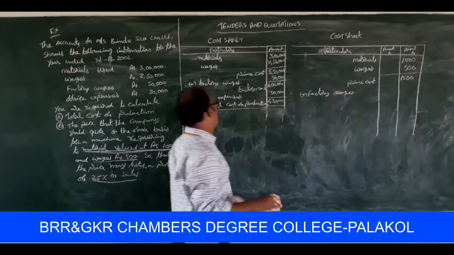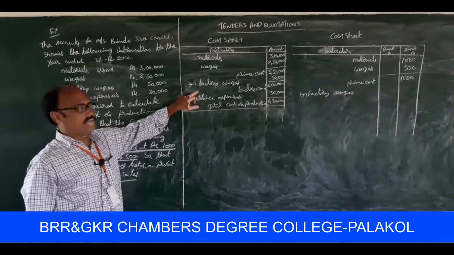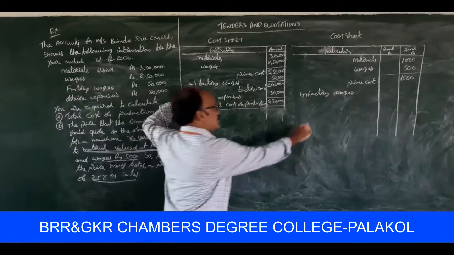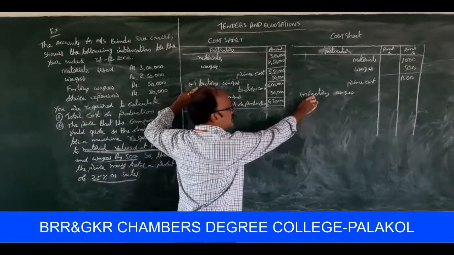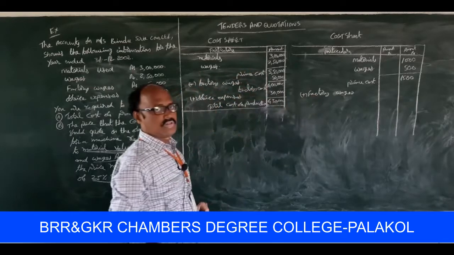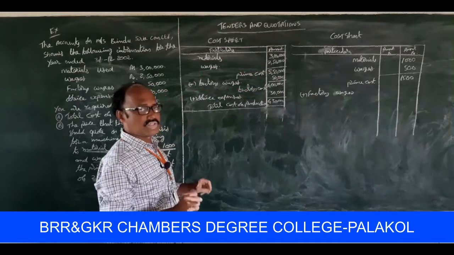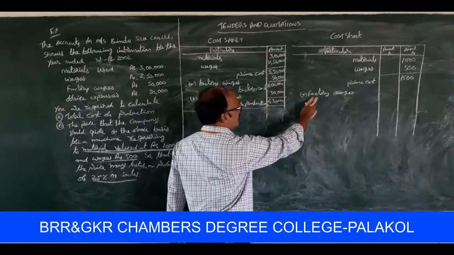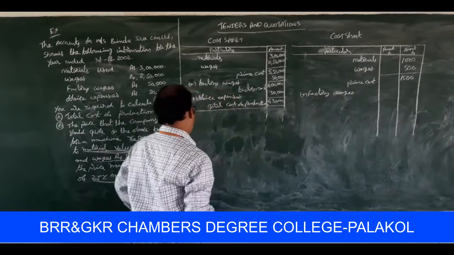The factory wages are to be calculated on the basis of this information. So here the factory wages are to be calculated like this.